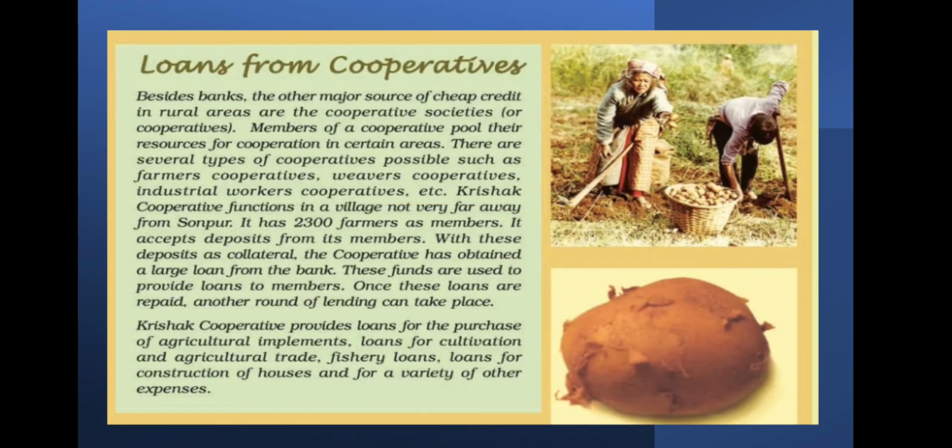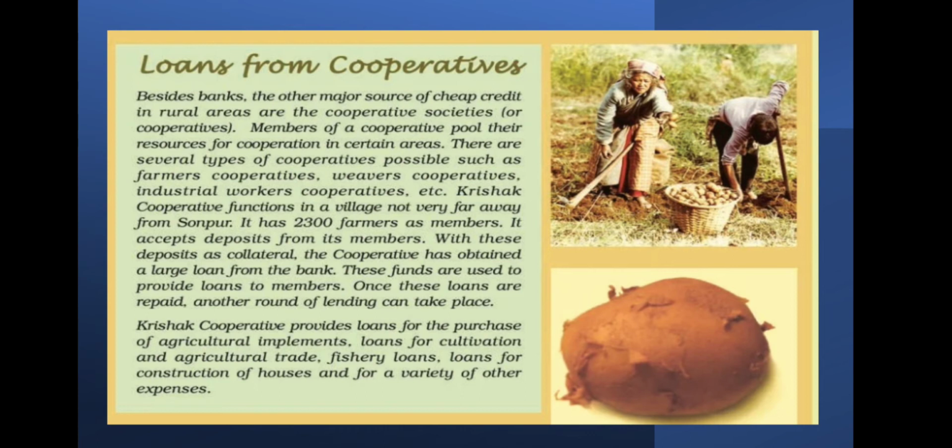So coming to the loans from cooperatives. Besides, the other major source of credit in rural areas are the cooperative societies, or cooperatives. Here, members of a cooperative pool their resources for cooperation in certain areas. There are several types of cooperatives, such as farmers cooperatives, weavers cooperatives, industrial worker cooperatives, etc. And another thing is Krishak cooperative functions in a village not very far away from Sonpur.